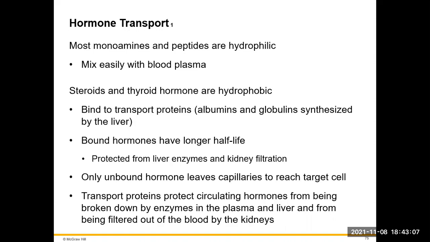Most of the monoamines and peptides are what we call hydrophilic. These are going to mix easily with blood plasma. The steroids and thyroid hormones are hydrophobic. These are going to bind to transport proteins, mostly albumins and globulins, that are going to allow them to have a longer half-life so they don't get broken down by enzymes of the liver or filtered out through the kidneys. The unbound hormones are going to leave through capillaries and reach their target. These transport proteins are going to protect these circulating hormones from being broken down, and then we will be able to use them later on in the bloodstream.